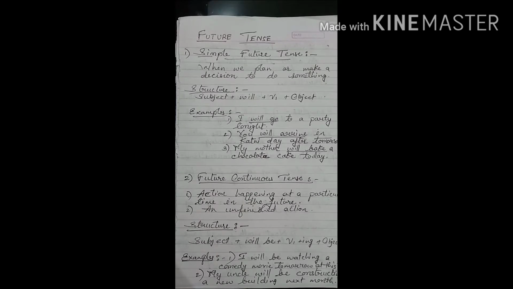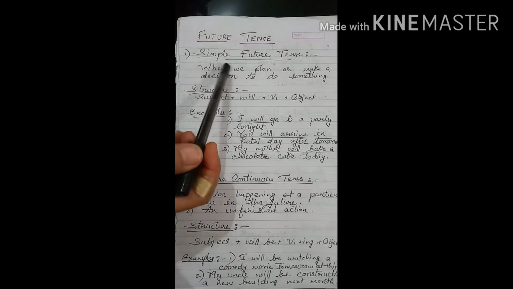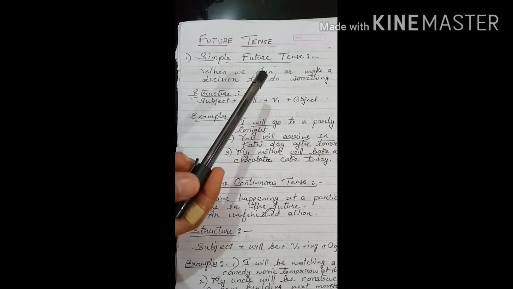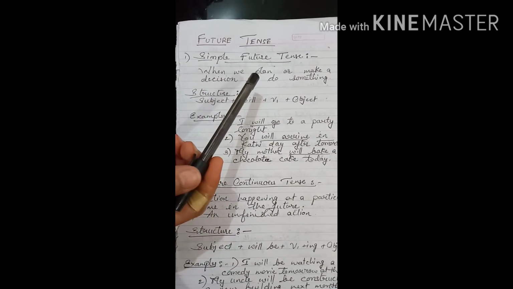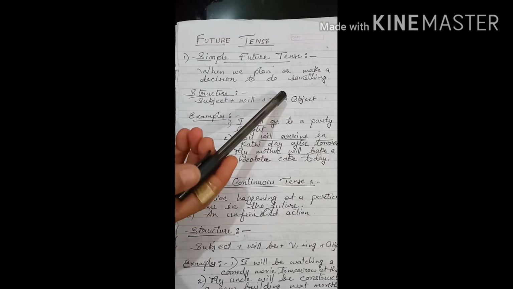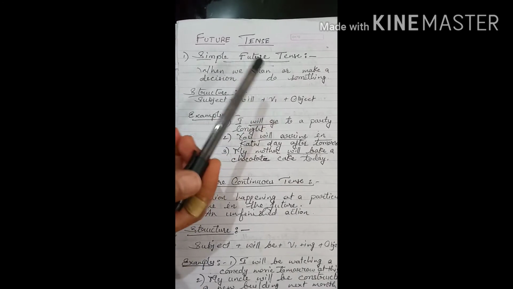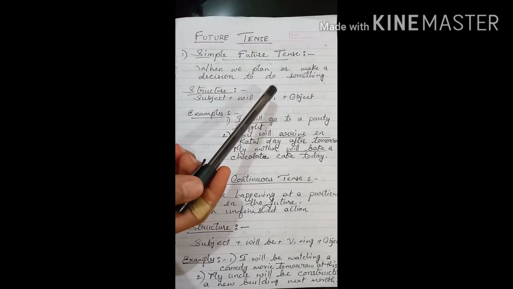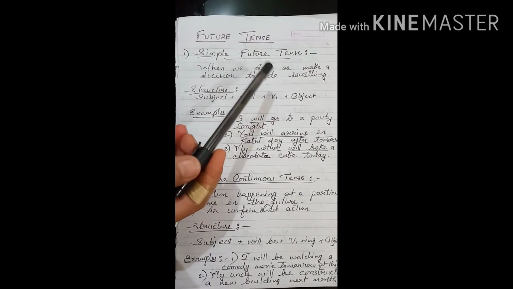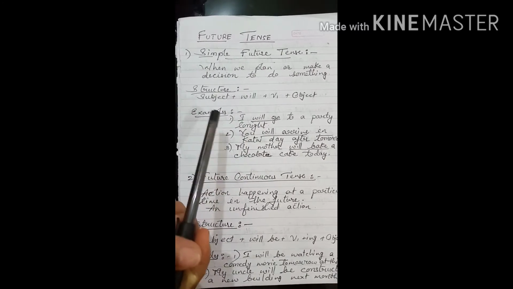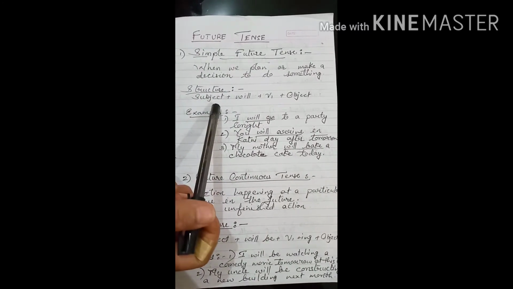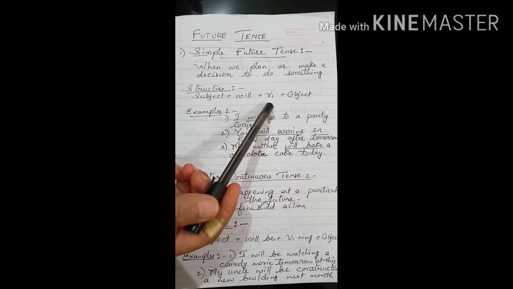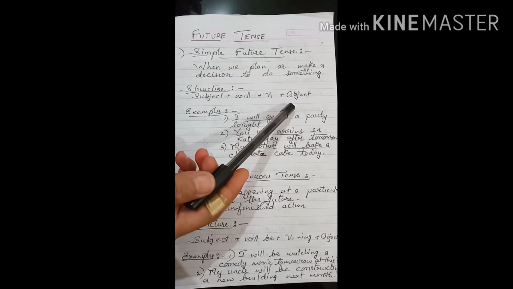The first tense form that we will take today is simple future tense. This tense talks about those actions in which we plan or make a decision to do something in the future. So anything that is planned or decided to do in future comes in simple future tense. We'll see the structure of this tense form: subject plus will plus first form of verb plus object.